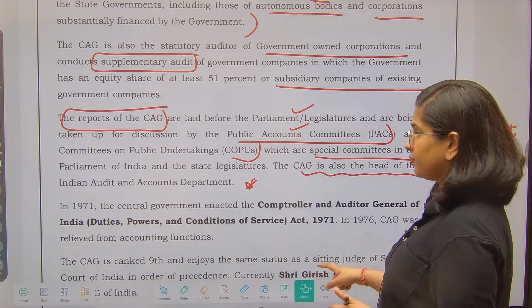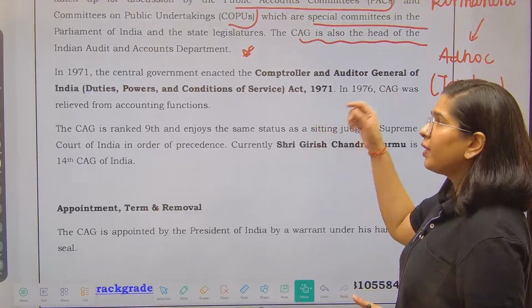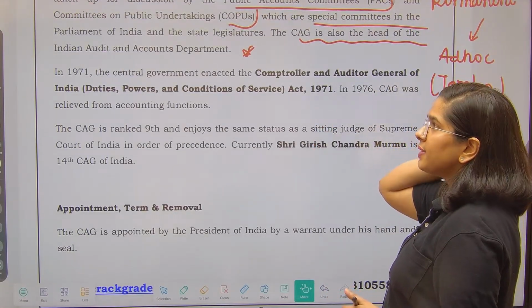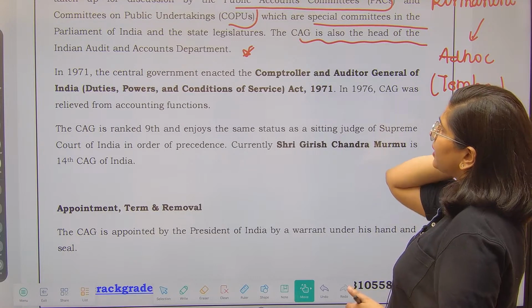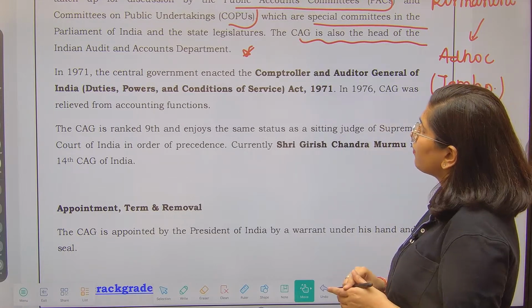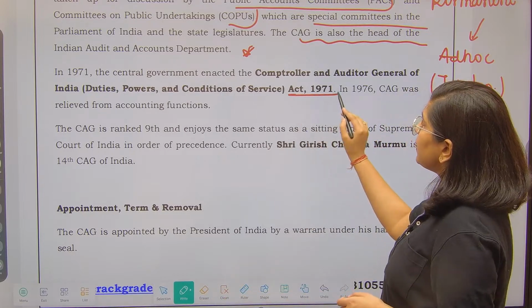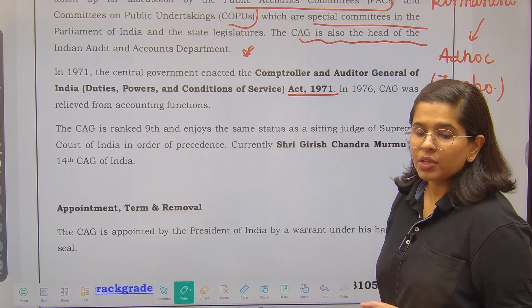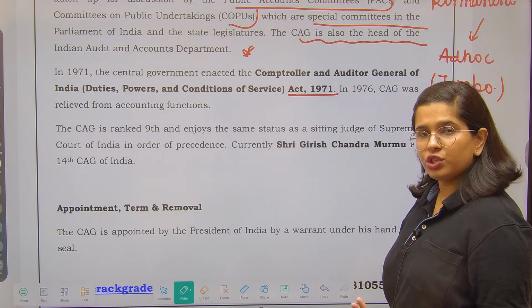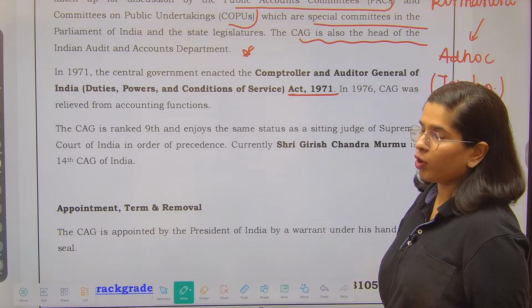Now, a little bit of history. In 1971 the central government enacted the Comptroller and Auditor General of India Act 1971. What was the need for this particular act? See, CAG is a constitutional body, not a statutory body, right?